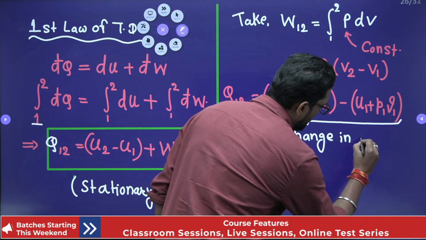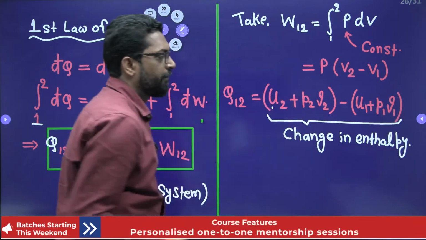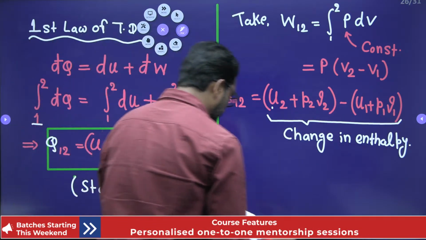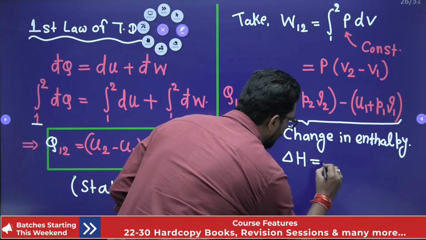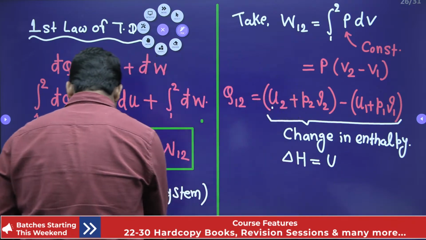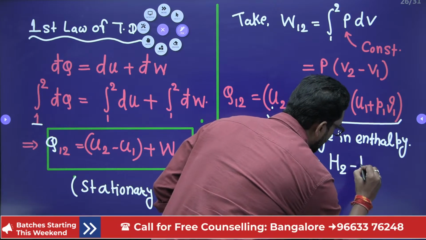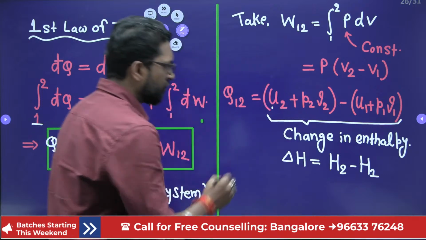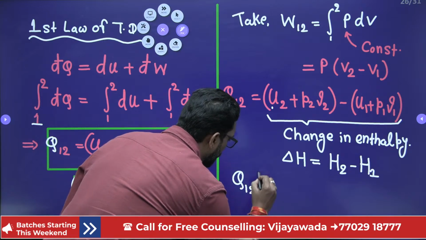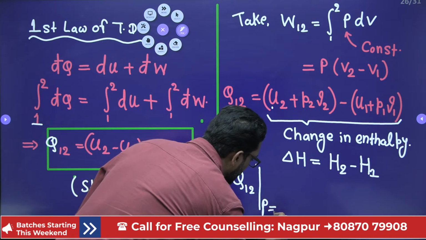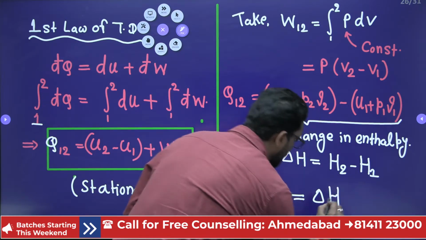Change in enthalpy. This is the birth of the enthalpy. So we can write delta H is equal to H2 minus H1. That means the heat Q1 to 2 transferred during constant pressure of a closed system is the change in enthalpy. This is very important.